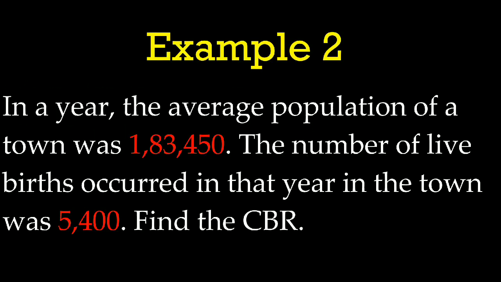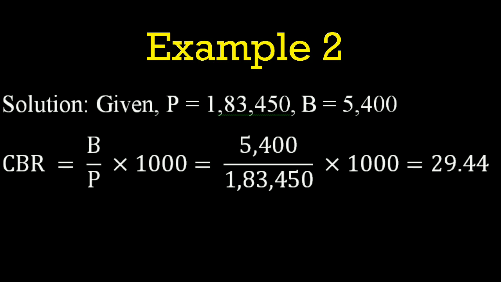In the second example, in a year, the average population of a town was 1,83,450. The number of live births occurred in that year in the town was 5,400. Find the CBR. Solution. First write the given values. Population is given, so P equal to 1,83,450.